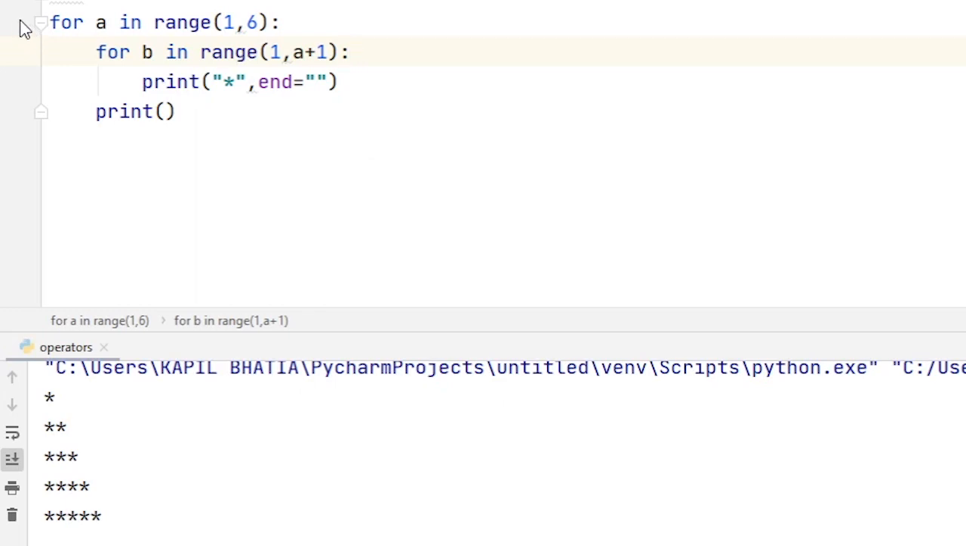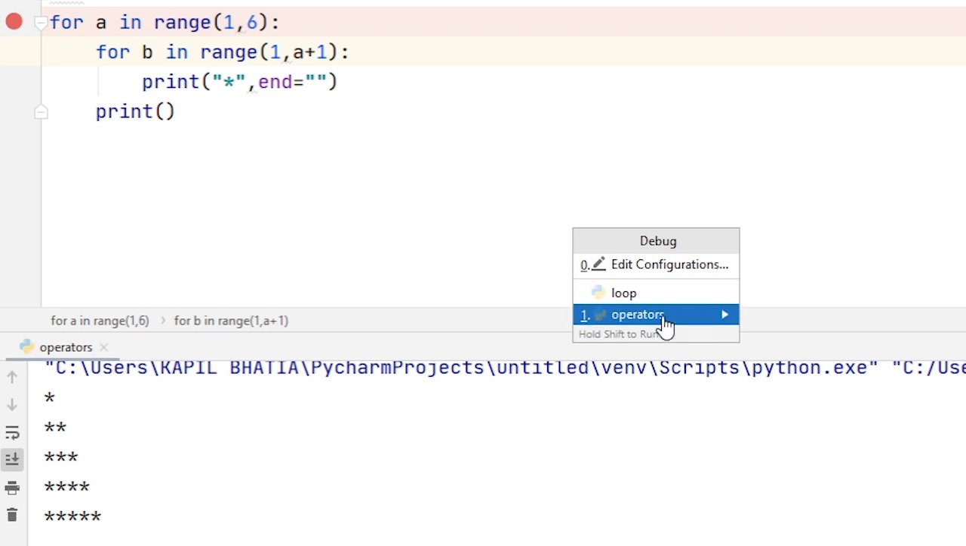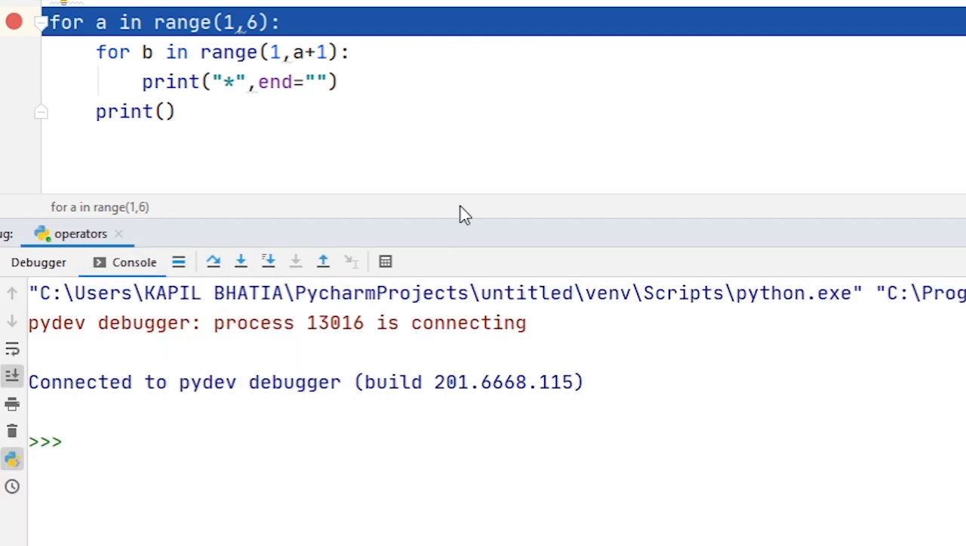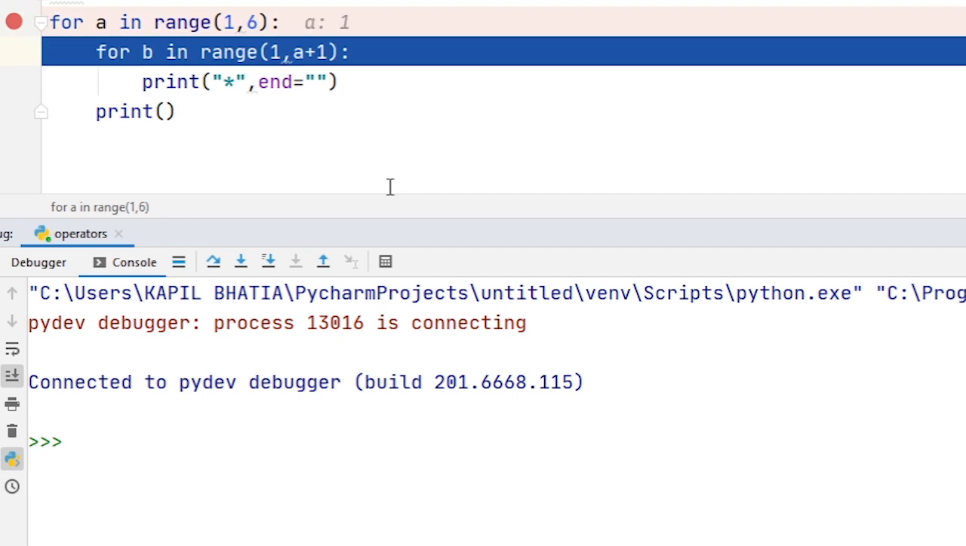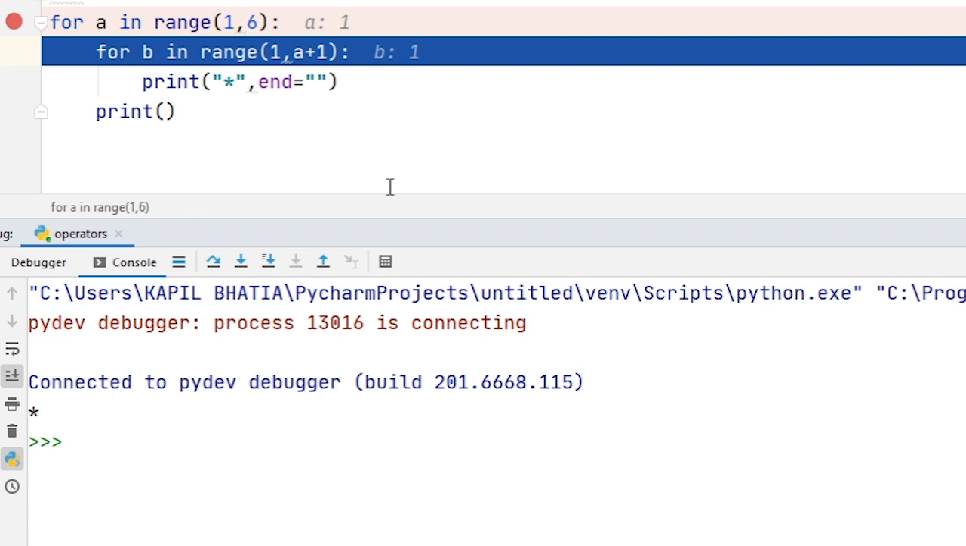Let's debug this program and try to understand. Now here you can see the initial value of A is 1. Initial value of B is 1. Because 1 is less than or equal to 1, B in range 1 comma A plus 1, that means the value of B is in range of 1 to 1. So the condition is true. So here 1 star is printed on the screen.